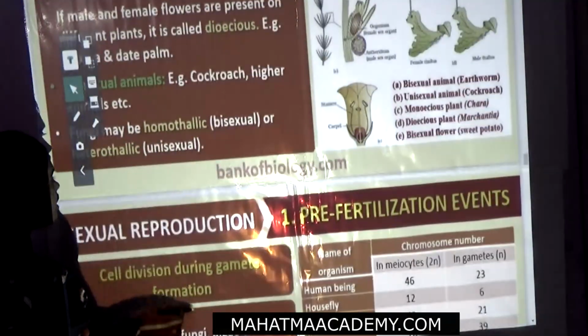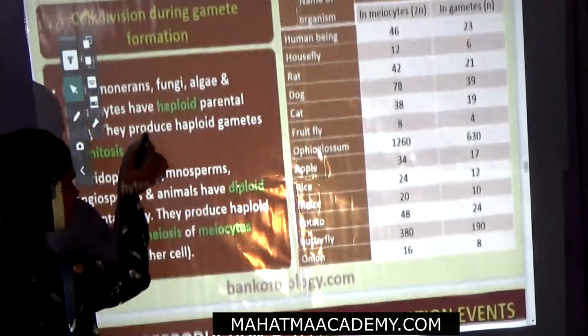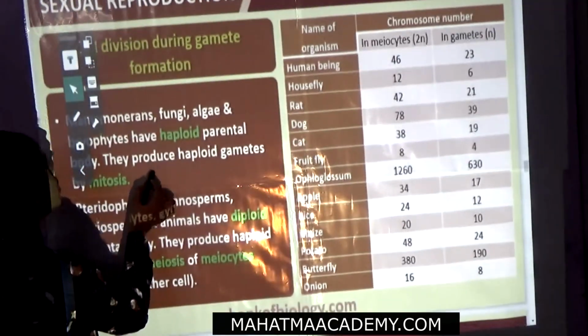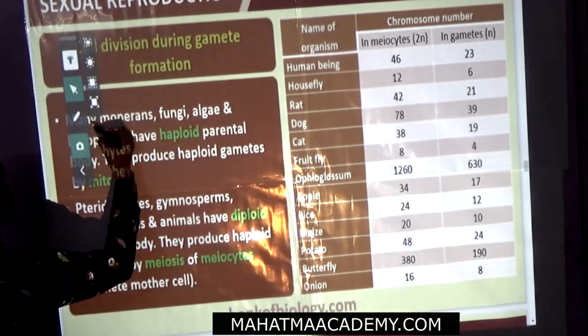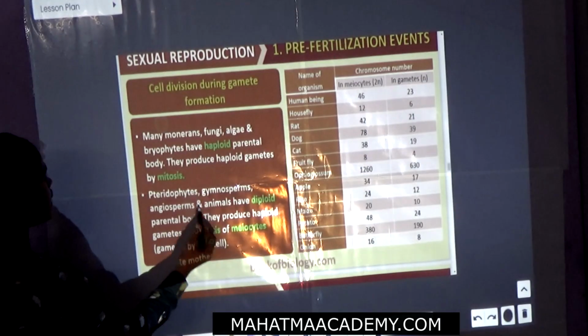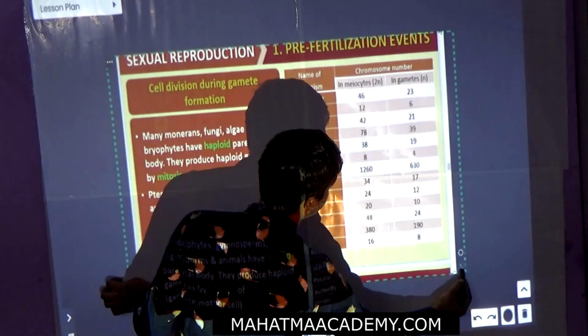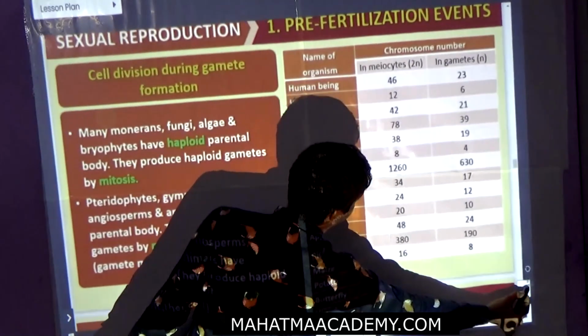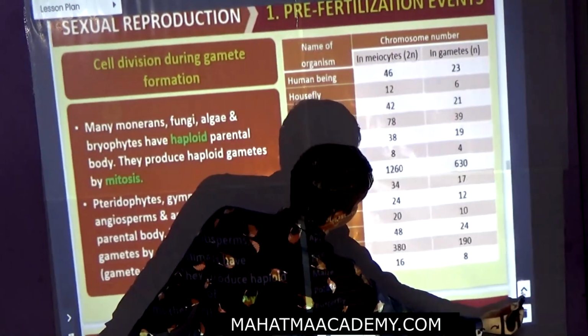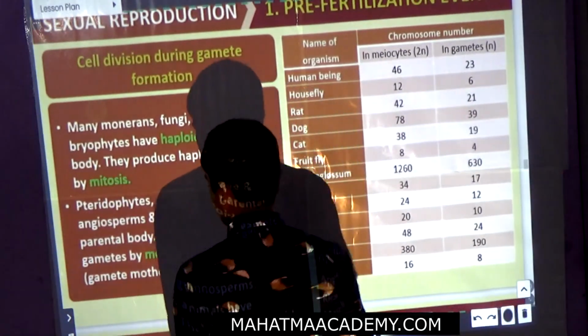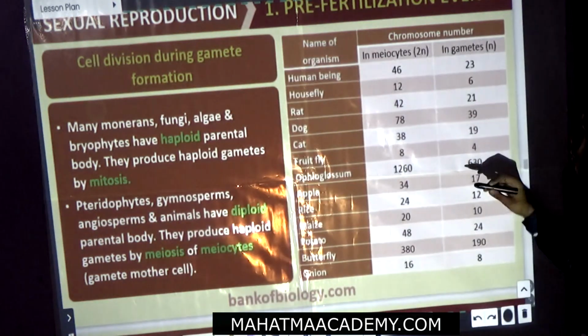Now we will see the pre-fertilization events. First I will copy this. Okay, this is the whole diagram.